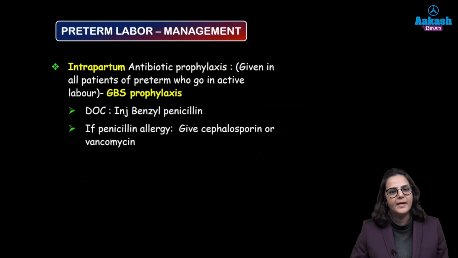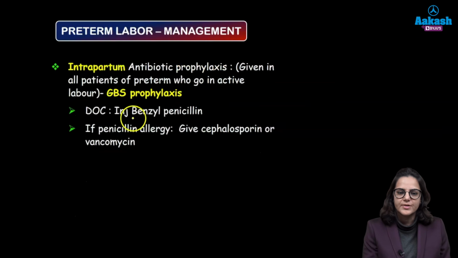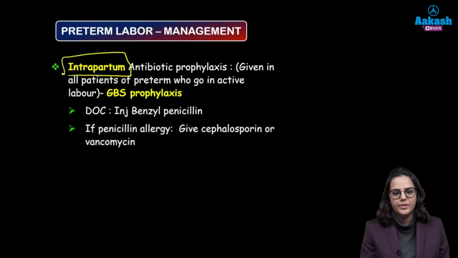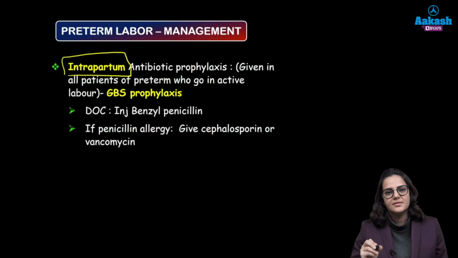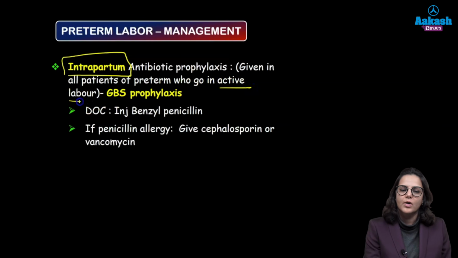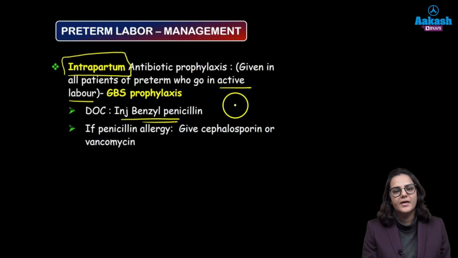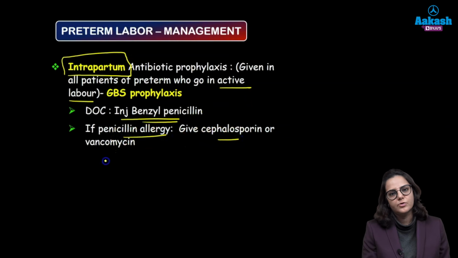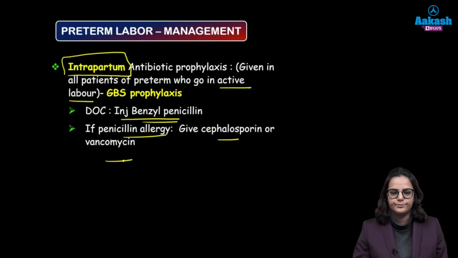Now, intrapartum antibiotic prophylaxis. Stress upon this word intrapartum, which means that when the patient goes into labor, prophylaxis is given to all patients who go into active labor. Okay, what is the drug of choice? Drug of choice is injection benzyl penicillin. But if the patient is penicillin allergic, we will give her cephalosporin or vancomycin.